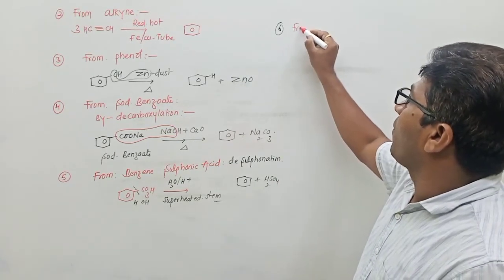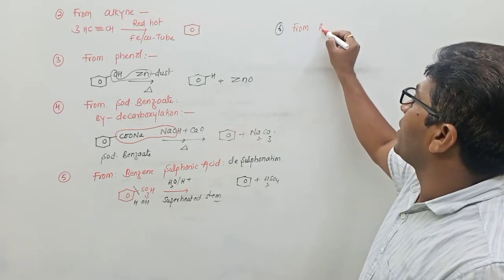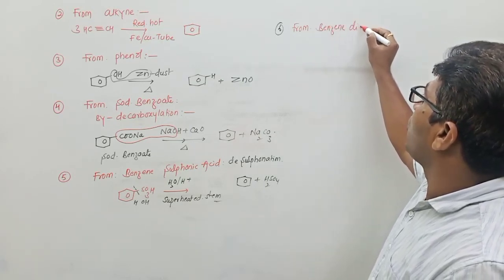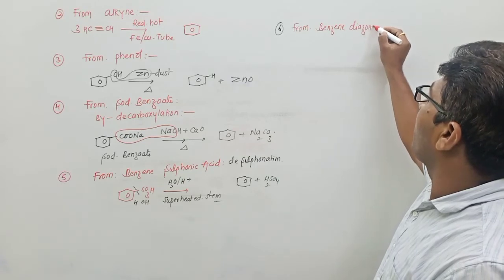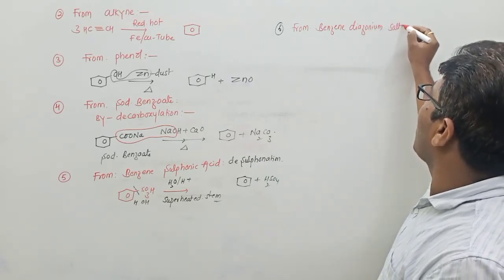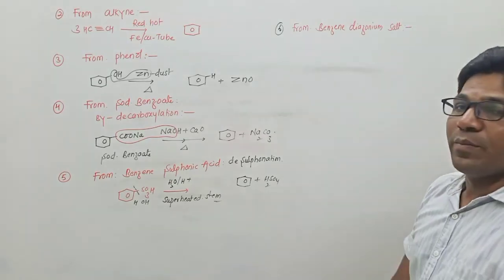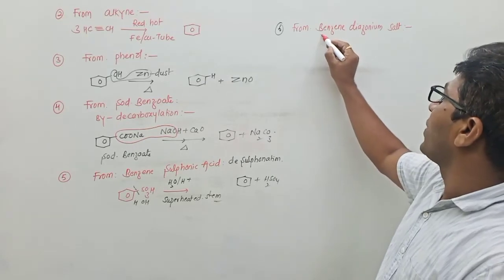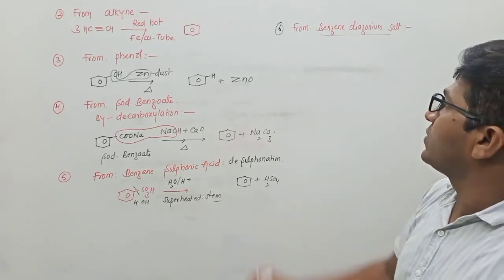From benzene diazonium salt. First of all, you have to prepare benzene diazonium salt.